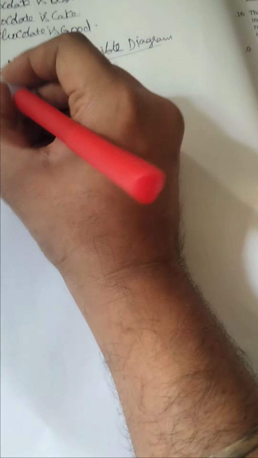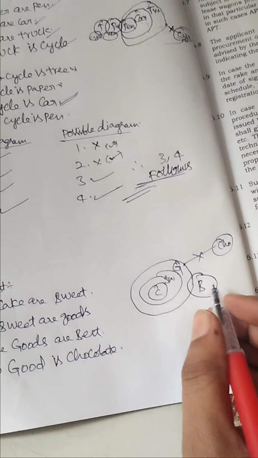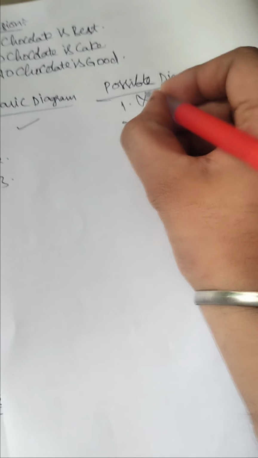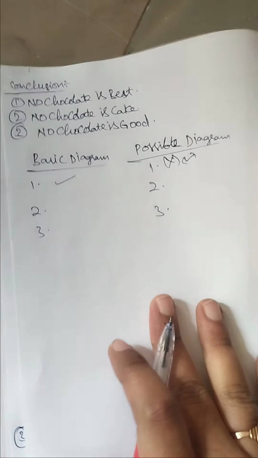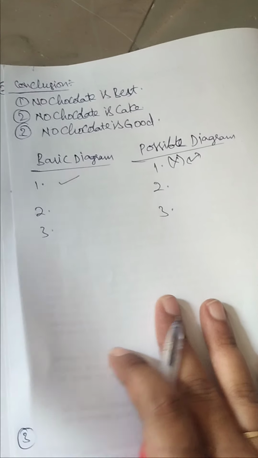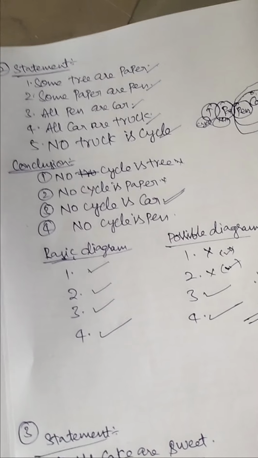But we can connect chocolate with best. Yes, obviously, so their assumption is wrong. We can 100% connect best with chocolate. Next, no chocolate is cake. Cake here, chocolate here.